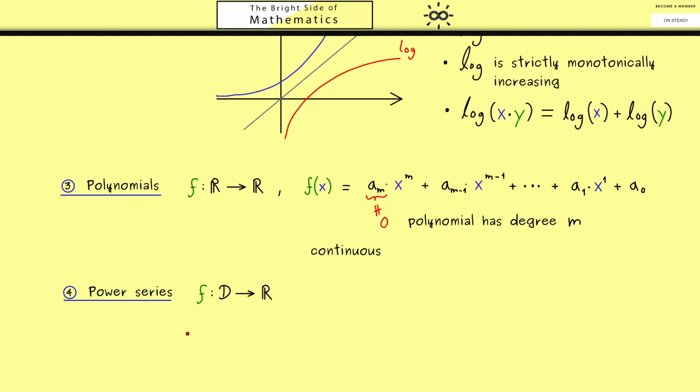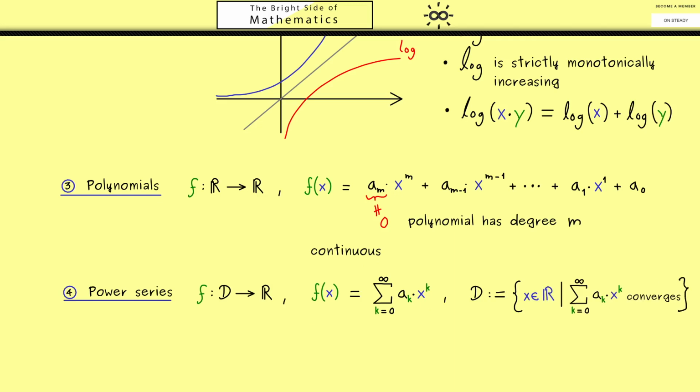Now in general, a power series does not need to be defined on the whole real number line. So we could have a smaller domain D. However, otherwise it looks like a polynomial where we have coefficients a_k here, but now we could have infinitely many. In other words, for each sequence a_k, we get out a function we call a power series. In this case, the domain of definition is given by all the points x in R that satisfy that this series is indeed a convergent one. And of course, you already know a lot of criteria you can use here to check for convergence.